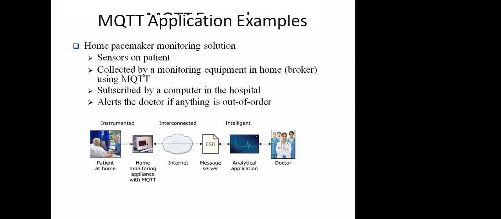It's a typical diagram of this system demonstrated here. Some instruments, some home monitoring appliances or gateways are there. They are interconnected with the computer at the hospital side, and all the communication takes place with the help of the MQTT protocol.